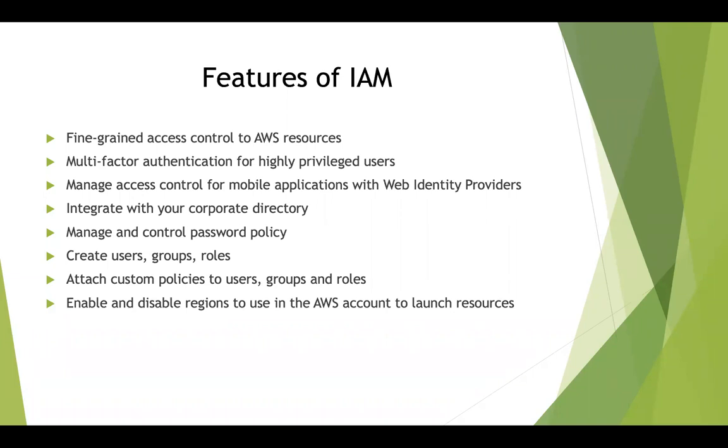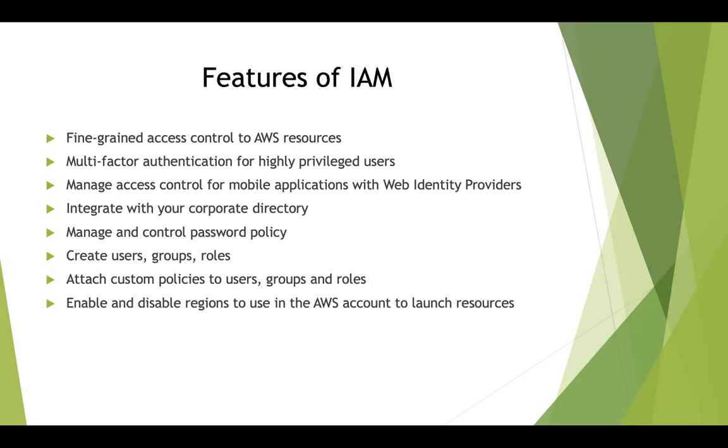Okay, so you can control your password policy, so you can ensure that the password for all the IAM users of your AWS account is refreshed every 30 days, and you can ensure that 3 old passwords are remembered. You can also ensure that you use a 12-character length for your password, with an uppercase character, a lowercase character, and one special character. So all these things can be controlled using IAM.